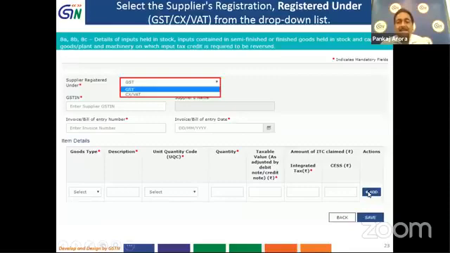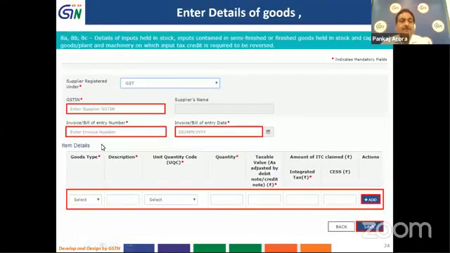After entering such details, until all records in this category are entered, that is, those on which input tax credit is required and on which the tax invoices are available, you will have to click Add Further Details, and then you click on Save when you enter the details. Here you can see that such details can be added as many times as is required.